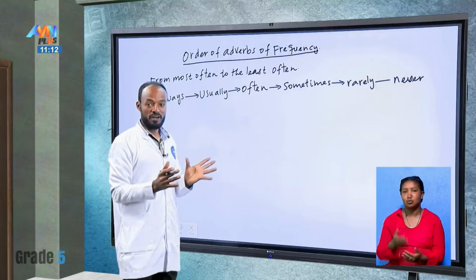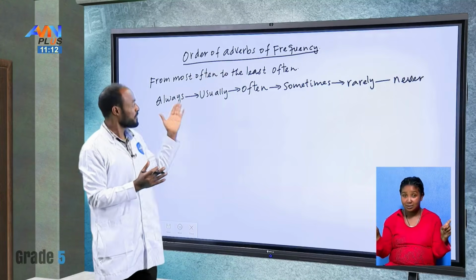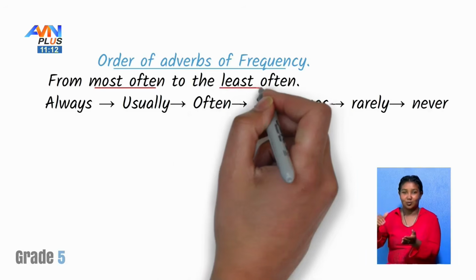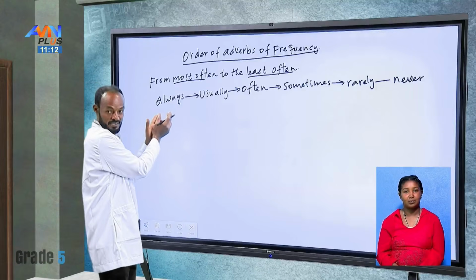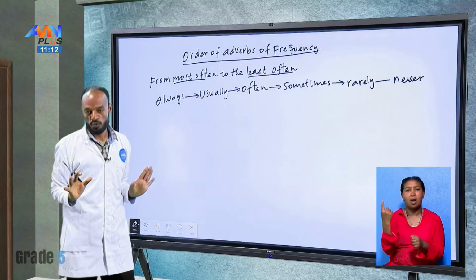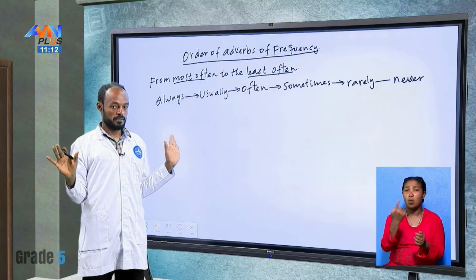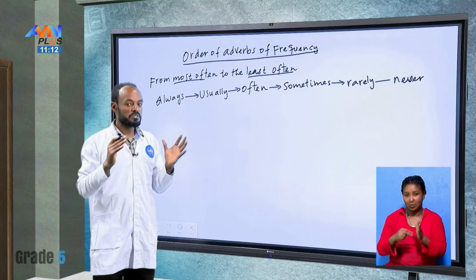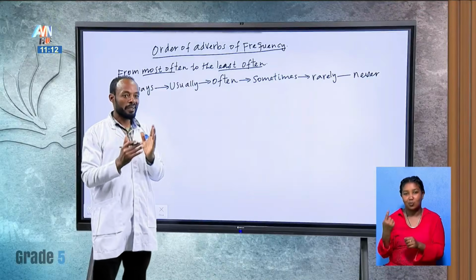Good students, here are the differences when we put them from most often to the least often. Always, if you are sure 100%. I always go to school means you are not late, you're not absent from the class, okay? Usually means around 80 or 90%.